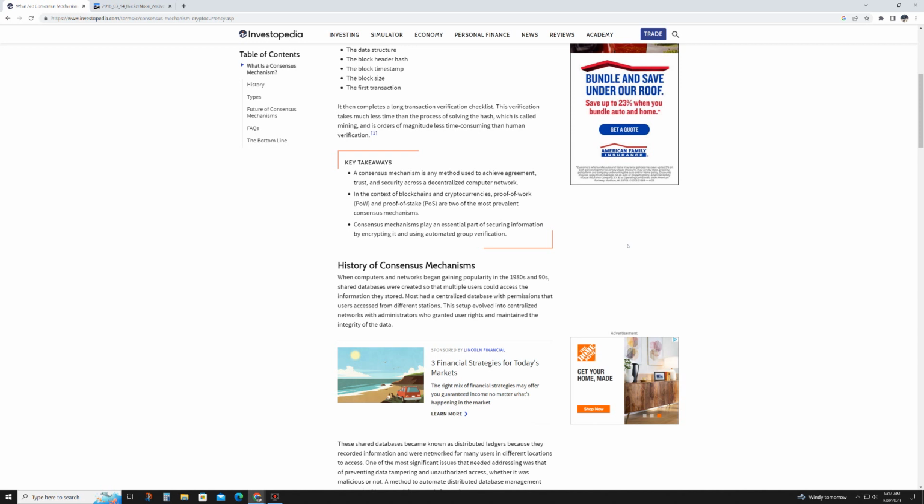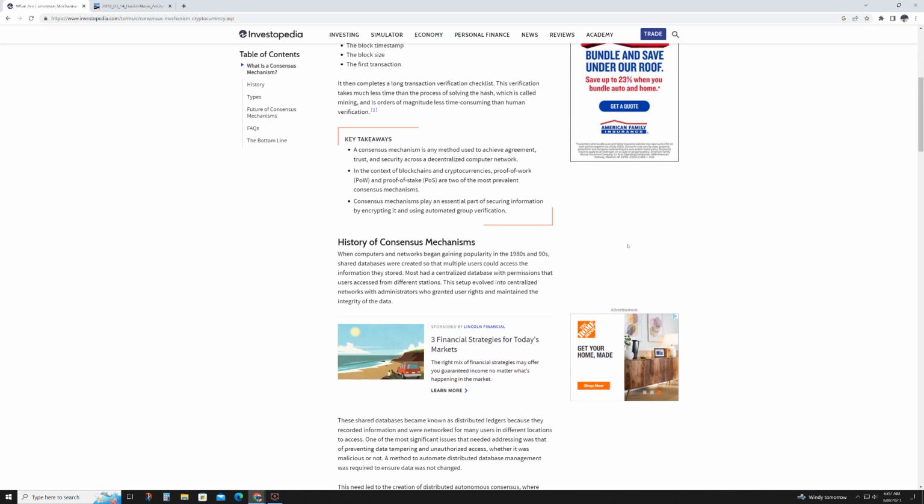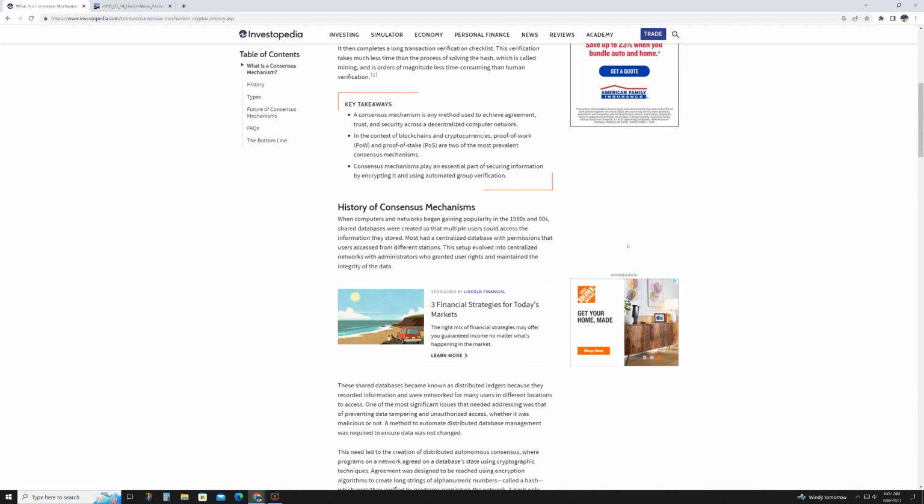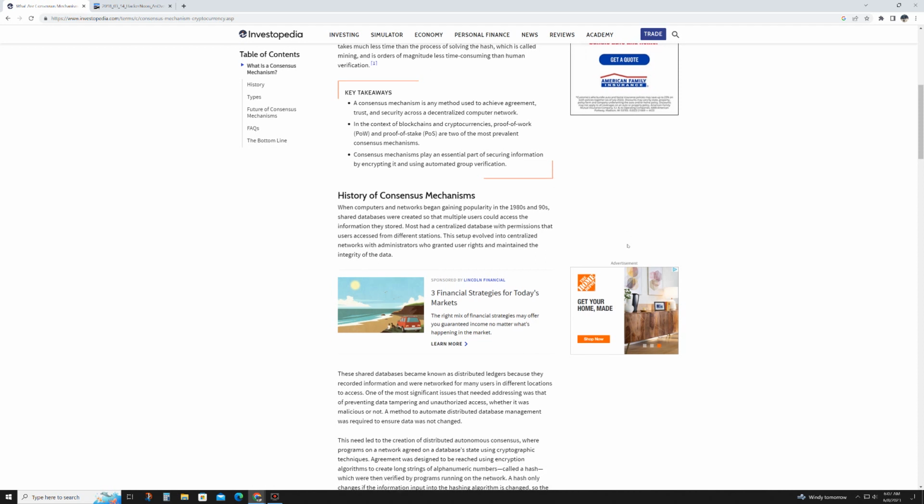That's where a lot of power is needed to solve complex mathematical puzzles. The first miner to solve the puzzle adds a new block to the transaction, so that goes onto the blockchain, and receives a reward in the form of a newly minted coin.